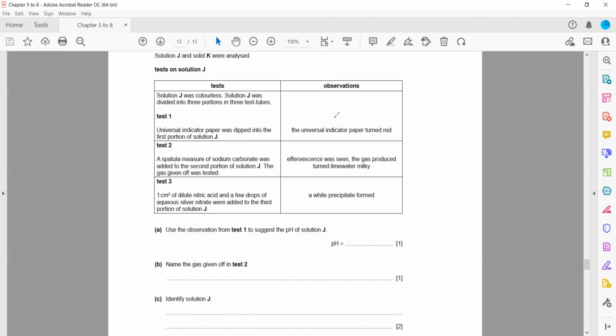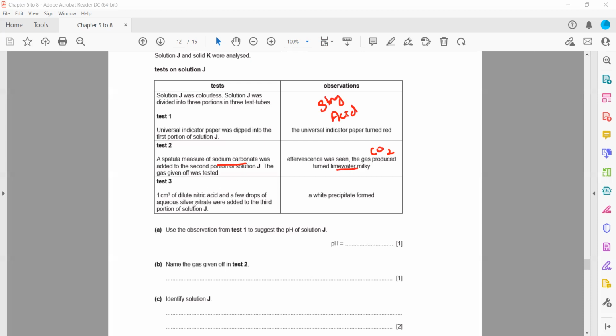So what does this give an idea of? It is an acid. And what kind of acid is this? Because red color means that it is a strong acid. Then a spatula measure of sodium carbonate was added. Whenever a carbonate is added to an acid, acid plus carbonate gives salt, water, and carbon dioxide. So effervescence is there. Which gas is this? This is carbon dioxide, which turns lime water milky.